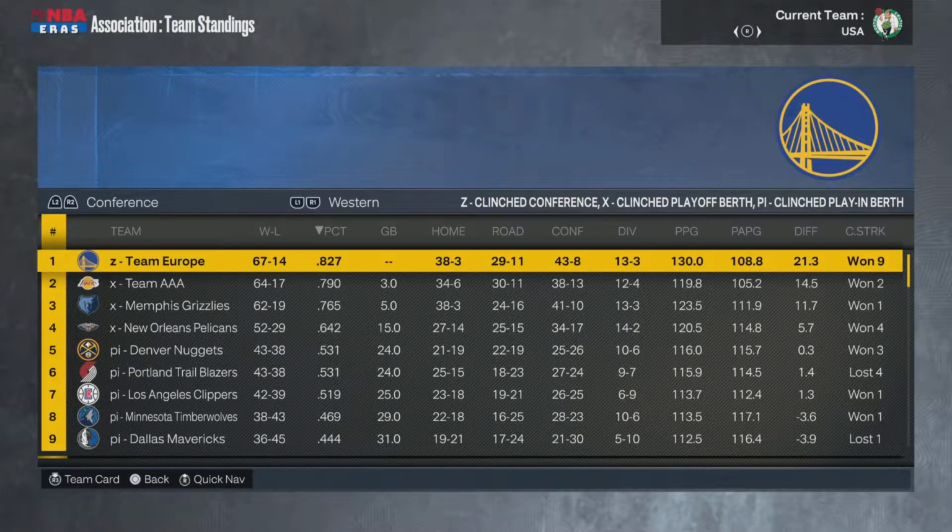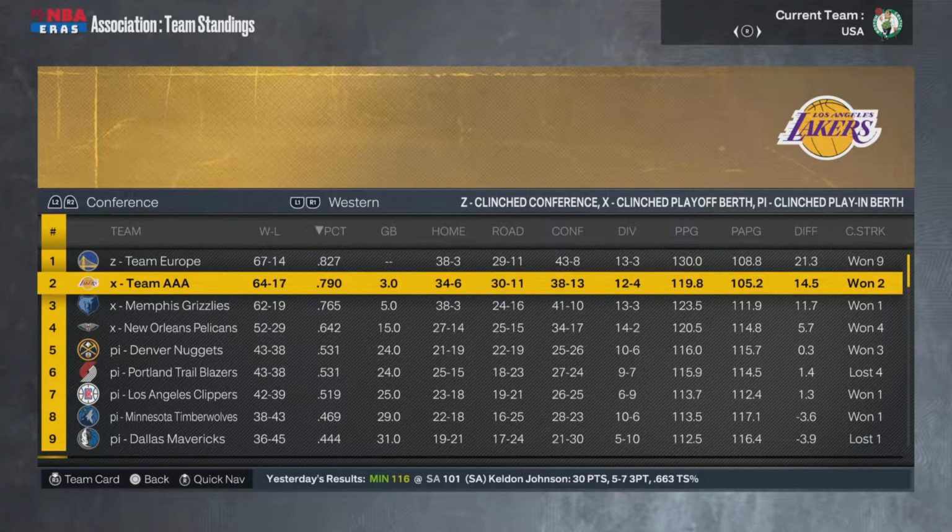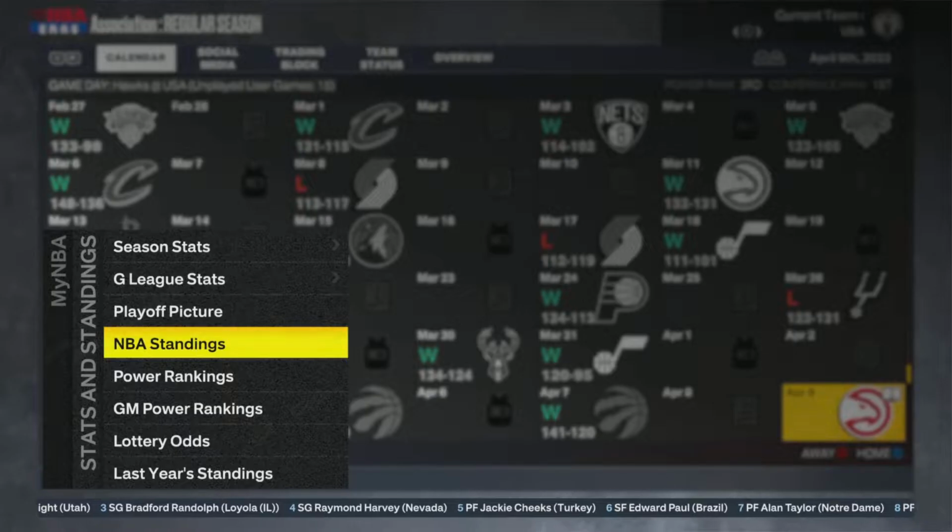Not bad. So flipping to the Western Conference, Europe stayed in first. They flipped them as well. Europe is in first, 67 wins. Team Australia / Africa in second, 3 games back, 64 wins there.